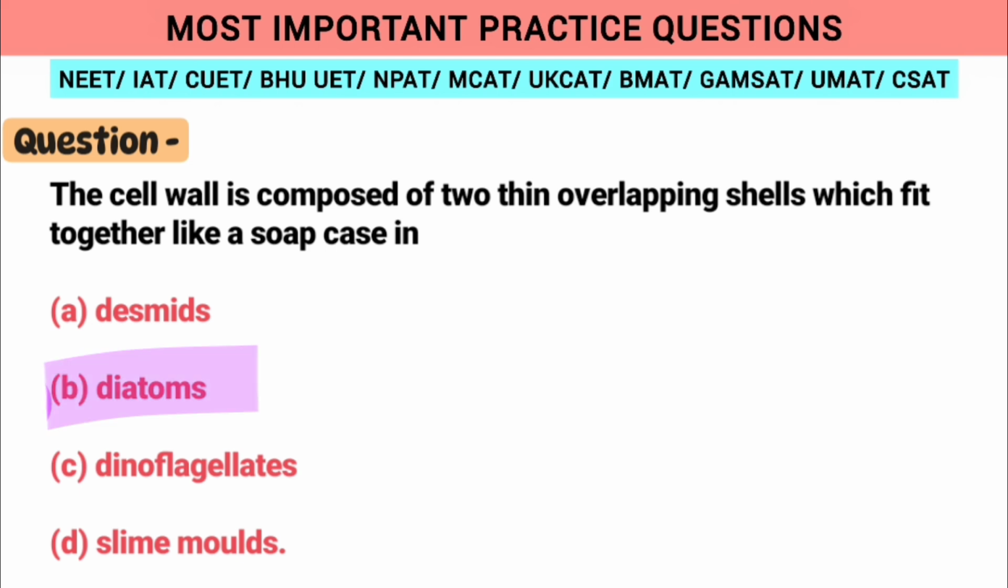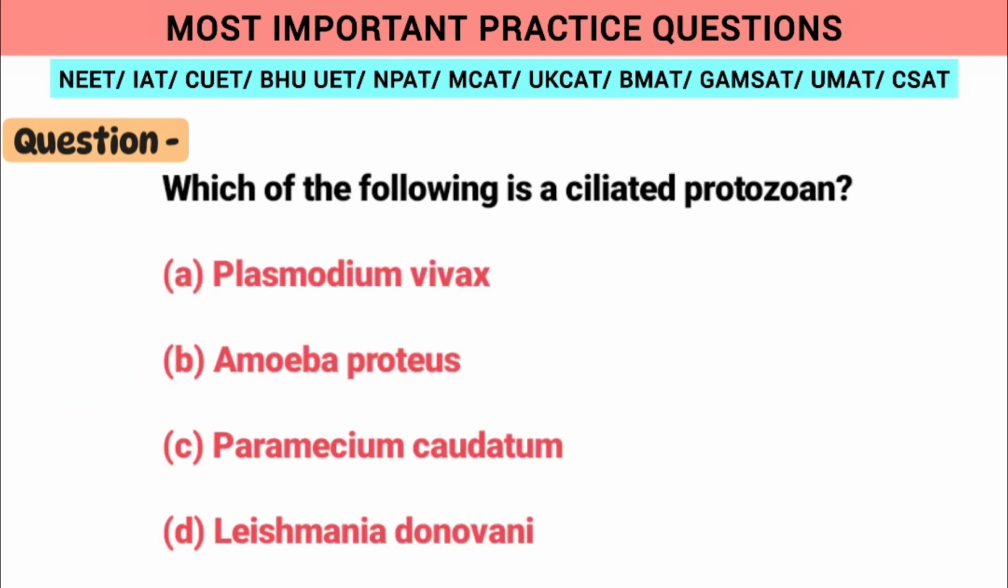Now the next question is which of the following is a ciliated protozoan. The answer is very simple, option C, Paramecium is the correct answer. It is a genus of unicellular ciliated protozoa.